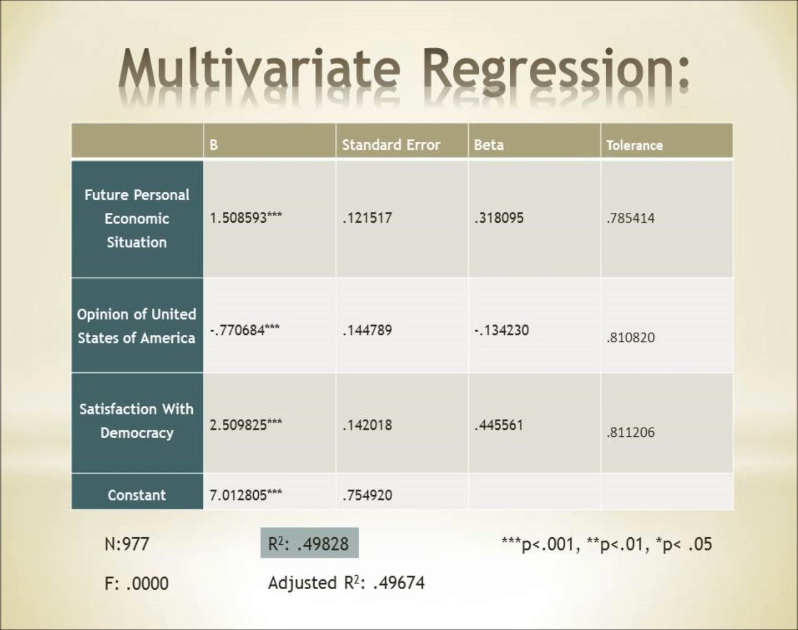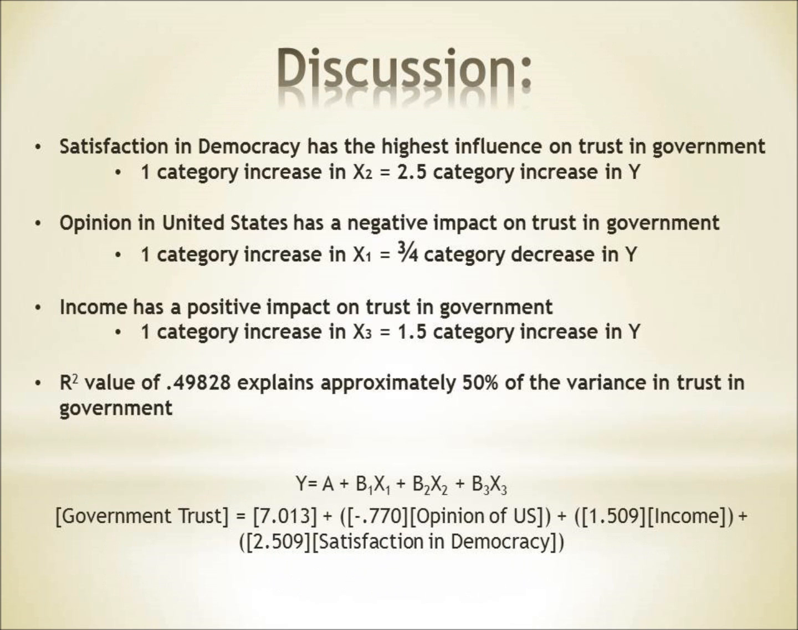This multivariate regression supports our 3 hypotheses, satisfaction with democracy being the strongest determinant of the 3. Both future personal economic situation and satisfaction with democracy had positive beta scores. Every time our participants' response increased a category in these independent variables, the dependent variable increased. For personal economic situation, a 1 category increase led to a 1.5 category increase in trust in government. For satisfaction in democracy, a 1 category increase led to a 2.5 category increase in trust in government.